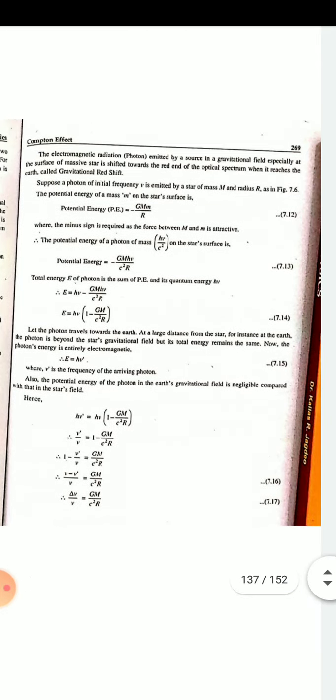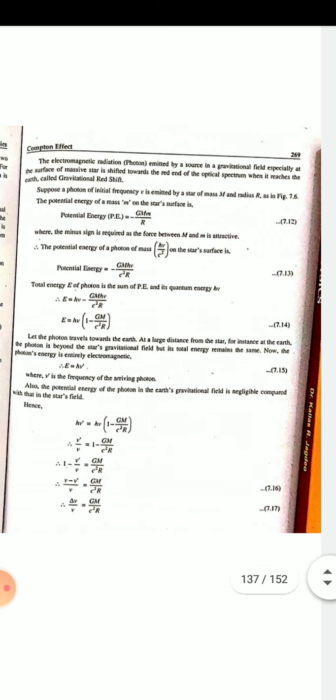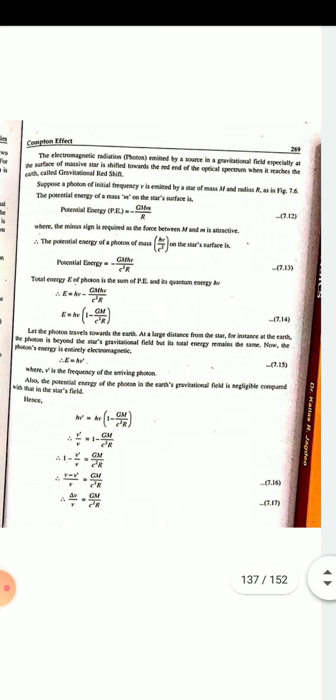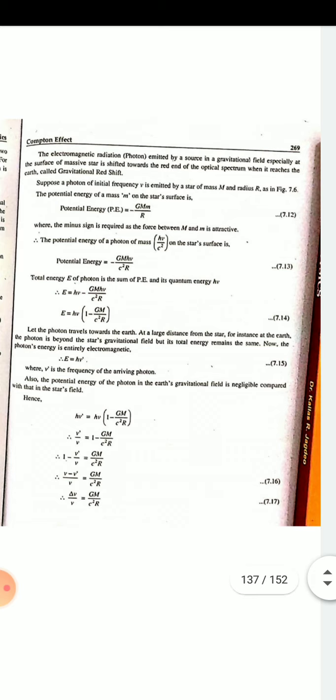Then we talk about the potential energy associated with the photon. Suppose a photon of initial frequency nu is emitted by a star of mass M and radius R, as shown in the figure. The potential energy of mass m on the star's surface is P equal to minus G M m by R, where the minus sign is required as the force between M and m is attractive. Therefore, the potential energy of the photon of mass h nu upon c square on the star's surface is equal to minus G M h nu divided by c square R.